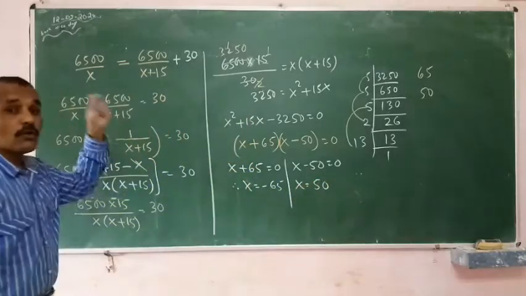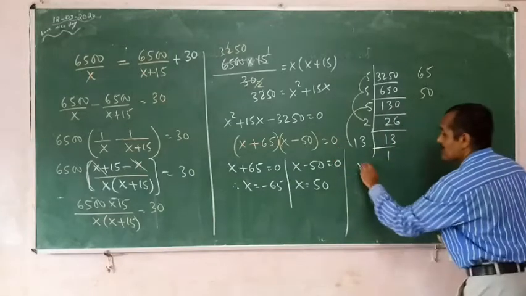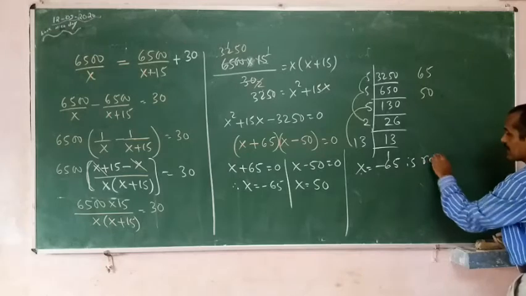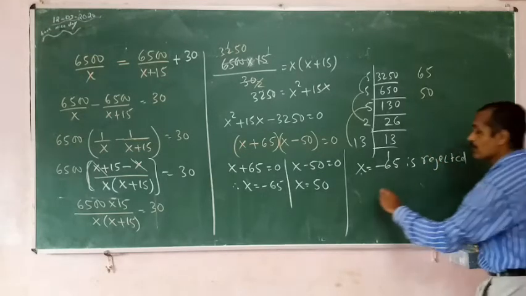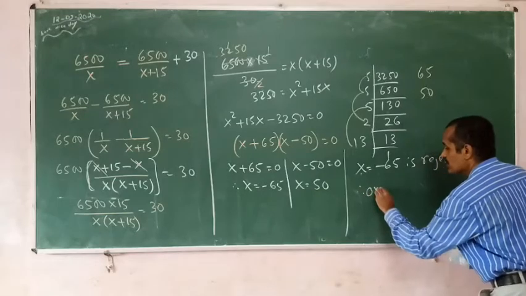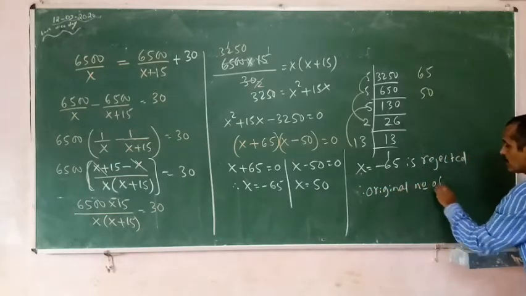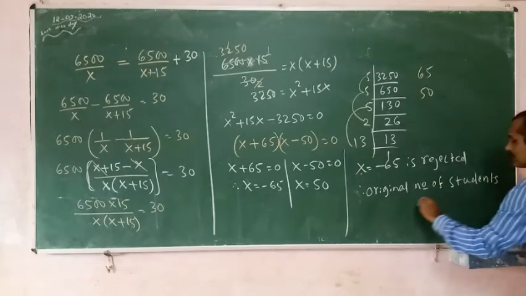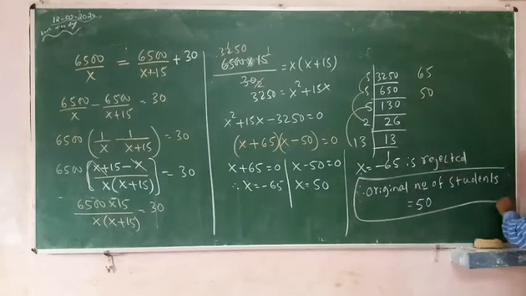What is x? The original number of students. So x is equal to minus 65 is rejected as the number of students cannot be negative. Therefore the original number of students is equal to 50. That is the end of the solution.